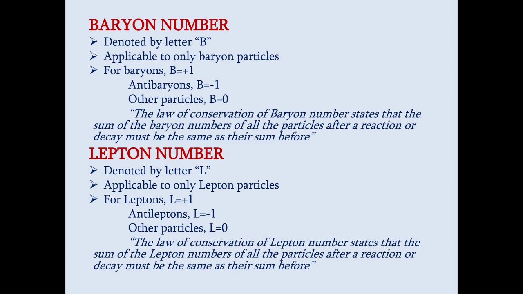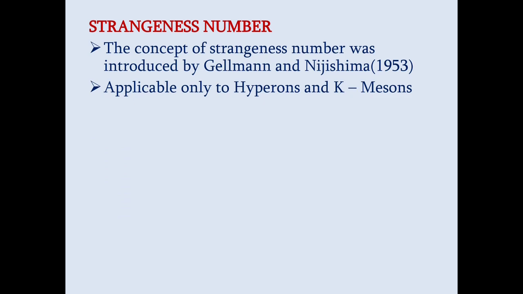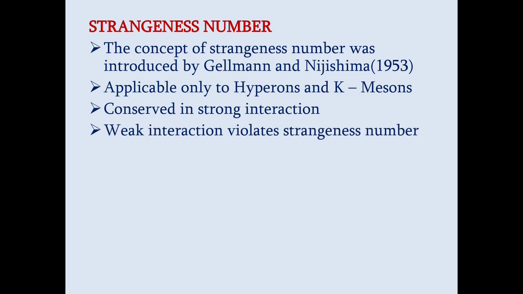In all the reactions, the sum of the lepton numbers of all particles after a reaction or decay must be equal to their sum before the reaction. Then comes the strangeness number. The strangeness number was actually introduced by Gell-Mann and Nishijima, which is applicable only to hyperons and K mesons, because they are called strange particles. Hyperons and K mesons are called strange particles because of their mysterious nature, and the strangeness number is conserved only in strong interactions. Actually, weak interaction violates strangeness number.